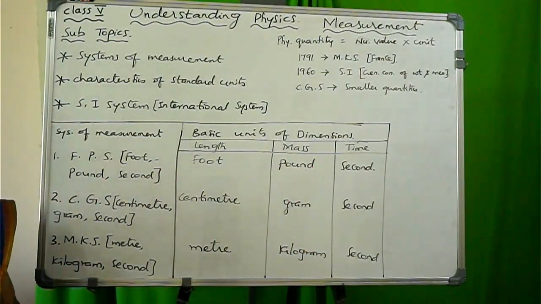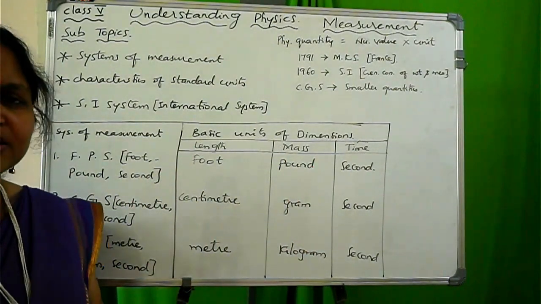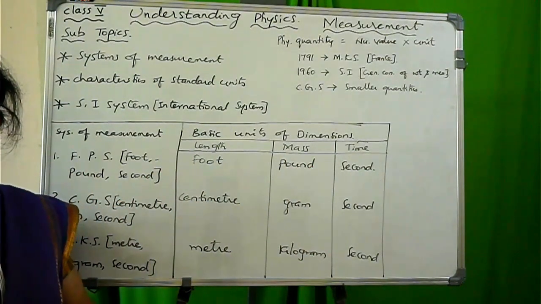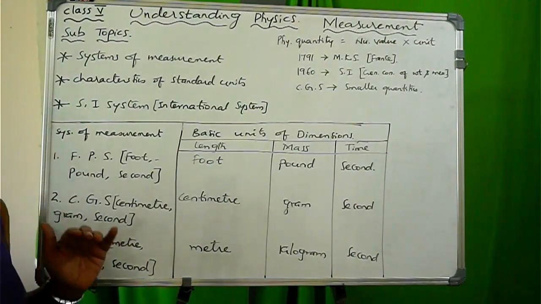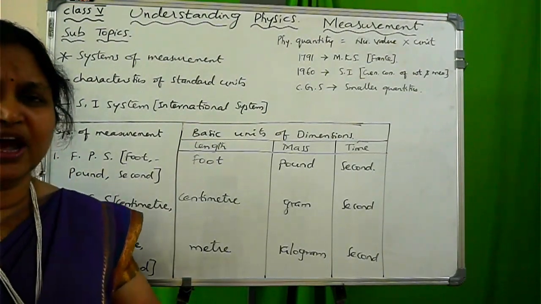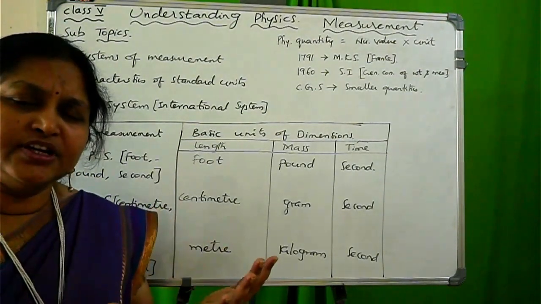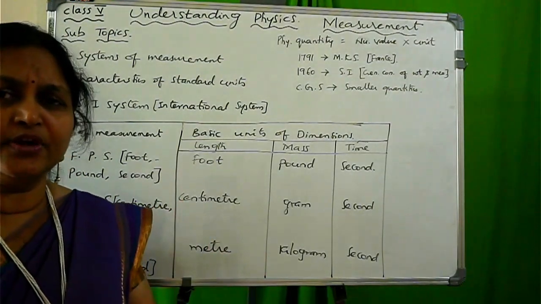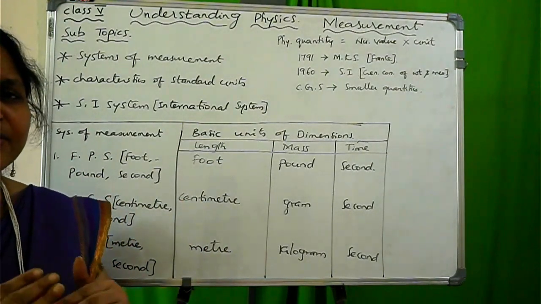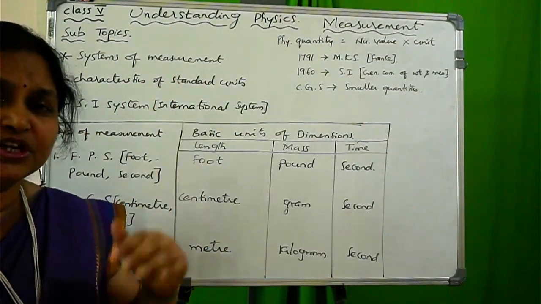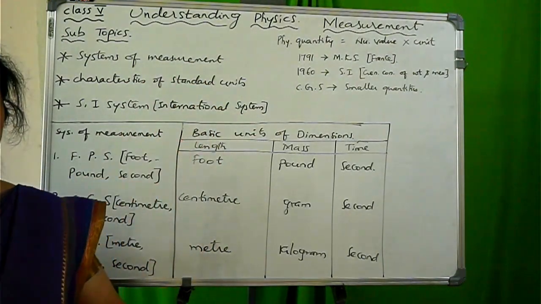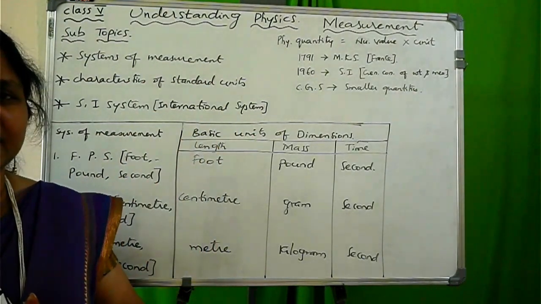People in different places, according to their comfort and convenience, follow different types of systems. One more convenience is that we can convert from one system to another. Suppose I'm staying in Hyderabad and someone is staying in another country. If they follow the FPS system and here we follow the MKS system, I can convert MKS to FPS. And if people come from another country to Hyderabad, they can convert FPS to MKS. So this conversion facility is available.